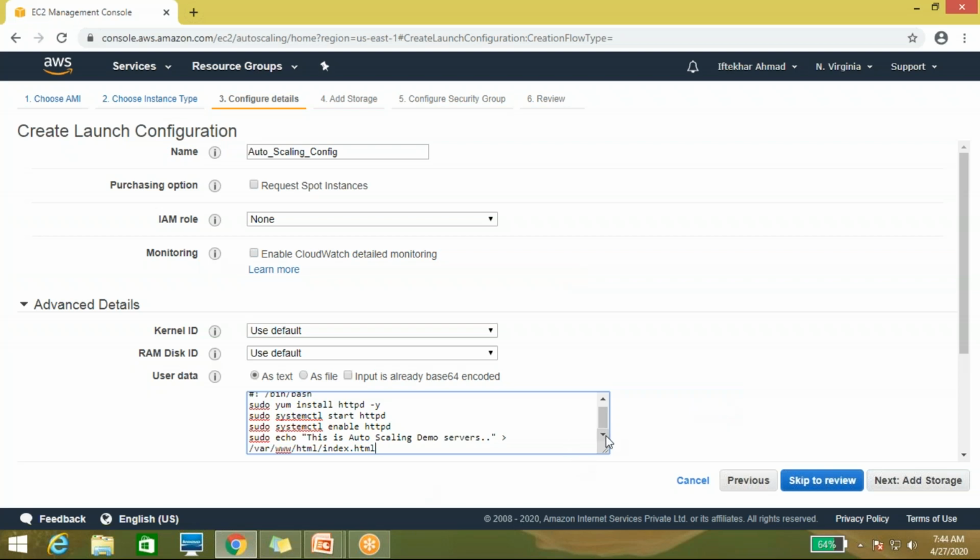Let me cross verify: sudo echo this is the auto scaling demo service, putting it in /var/www/html/index.html. So I have given that bootstrap script.